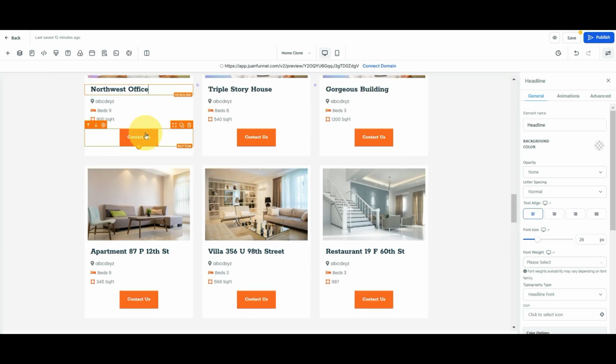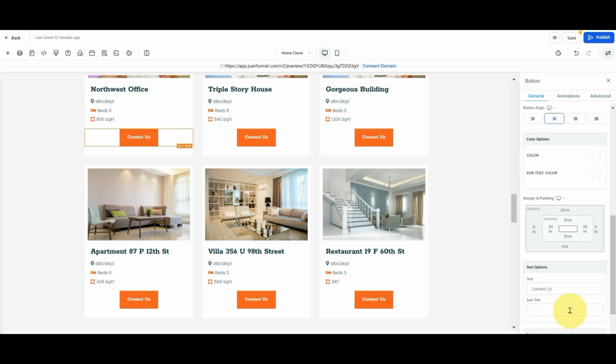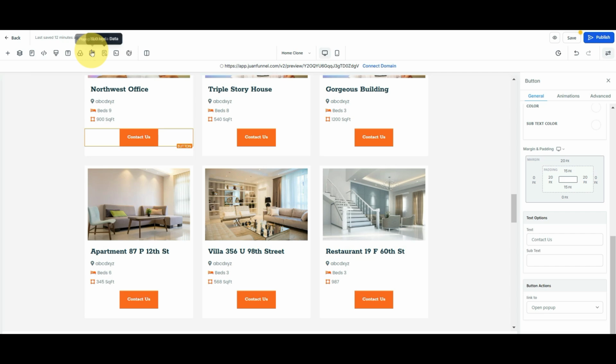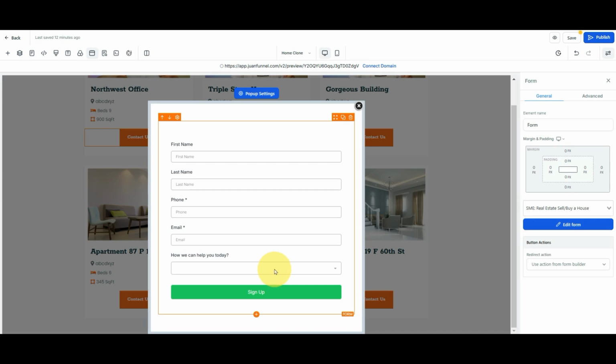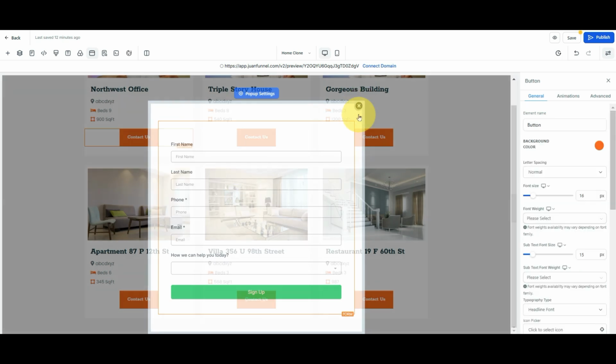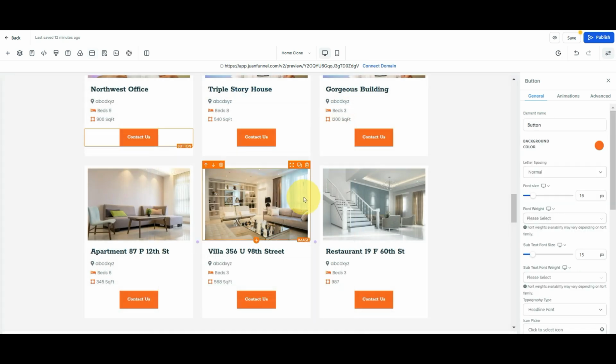Now, what I really want to do here is once the customer clicks contact us, it will do a pop-up. Pop-up means another page will appear. That page is an online form where the customer can fill in their information, such as name, last name, phone number, email, and the purpose of visit. Do they want to talk to you, or learn more about your service because they want to sell their house, or are they here to buy a house, right? So these are the qualifying questions that we're going to ask in our online form.